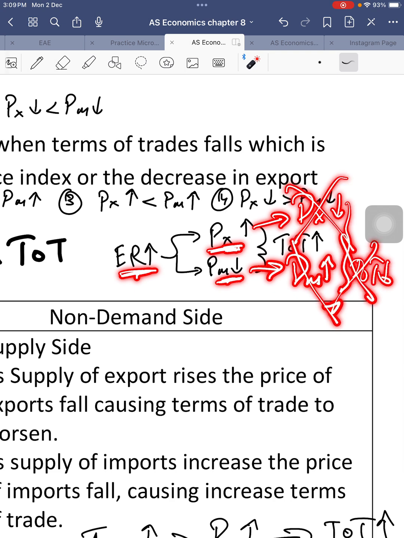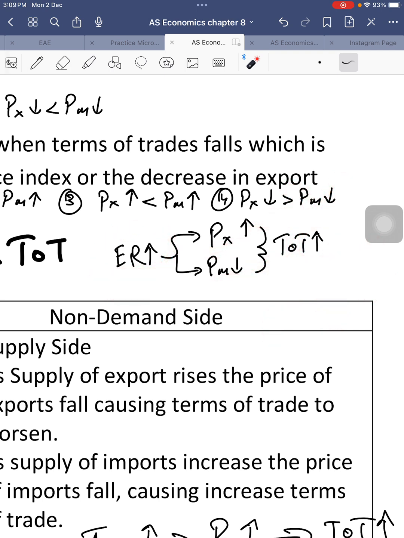Not at all. You're not supposed to go and look at the impact on demand for exports and imports just because the exchange rate has appreciated. All you need to do is look at the impact on the price of exports and imports, and that will ultimately decide what is happening to the terms of trade.